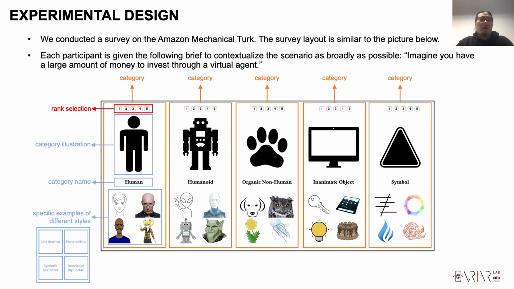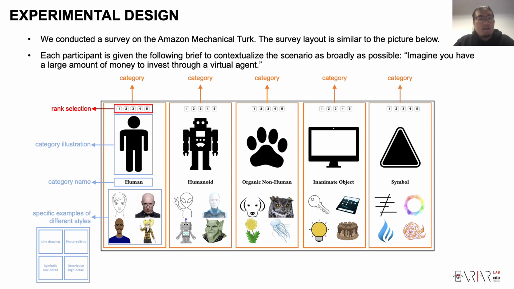In the survey, we ask participants to rank 5 different categories of agent representation, including a human representation, a humanoid representation, an organic non-human representation, an inanimate object representation, and a symbolic representation. As you can see on the screen, from left to right, there are 5 columns marked in orange, representing 5 different categories.